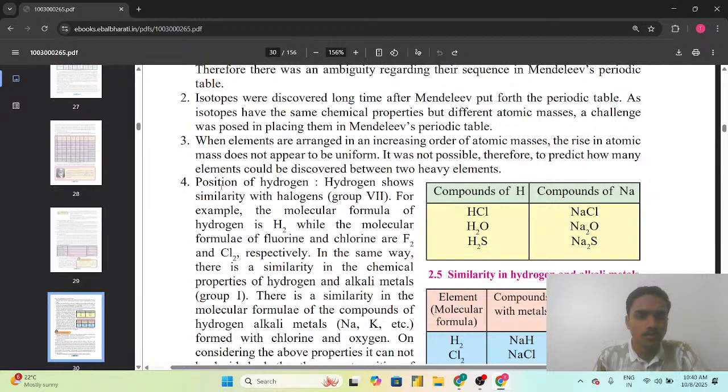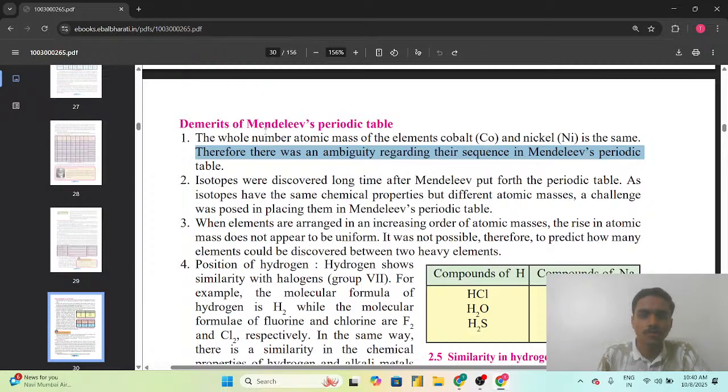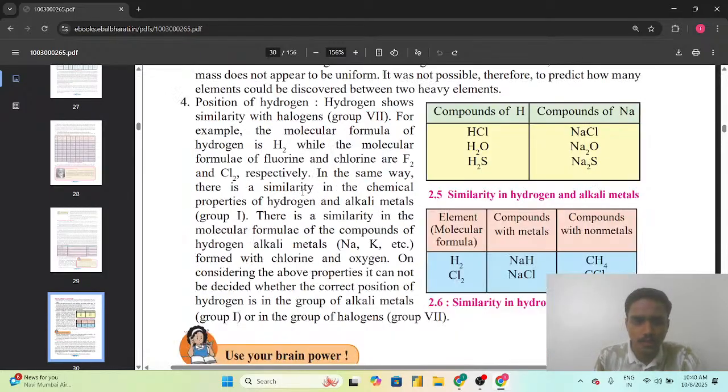First, the whole number of the atomic mass of the elements cobalt and nickel is the same. Therefore, there was an ambiguity regarding their sequence in the Mendeleev's periodic table. तो atomic masses जब calculate किए गए cobalt and nickel के, तो approximately same थे. So उनको मतलब एक बॉक्स में प्लेस करना या डिफरेंट में प्लेस करना, there was the ambiguity regarding that in the Mendeleev's periodic table.